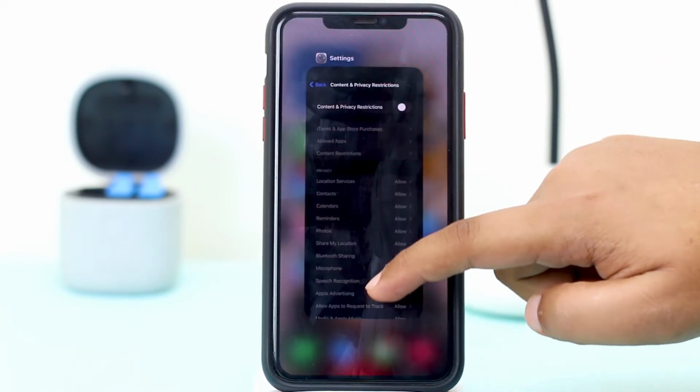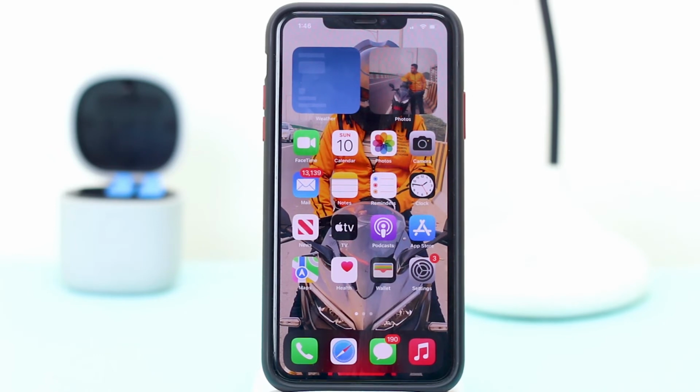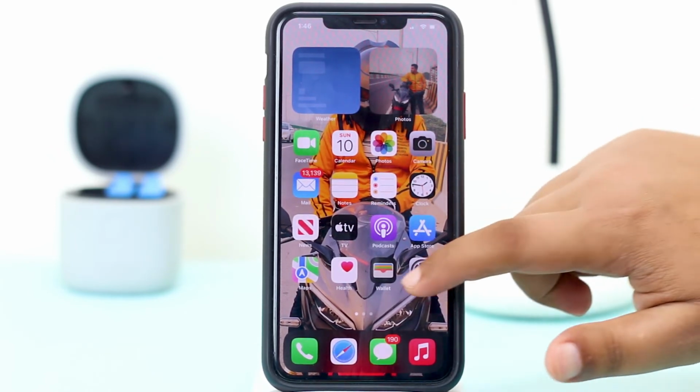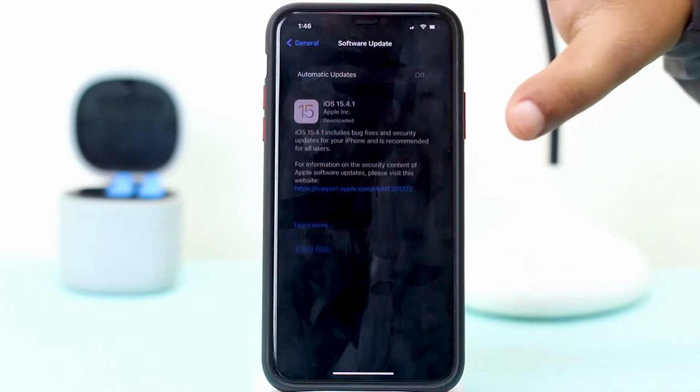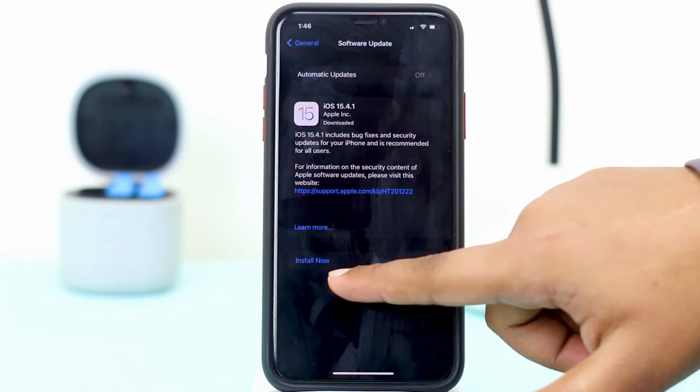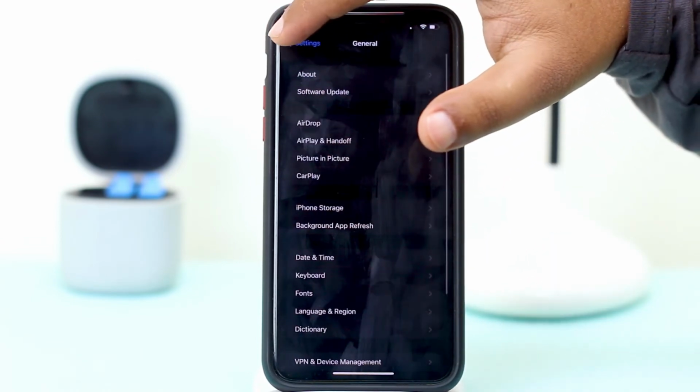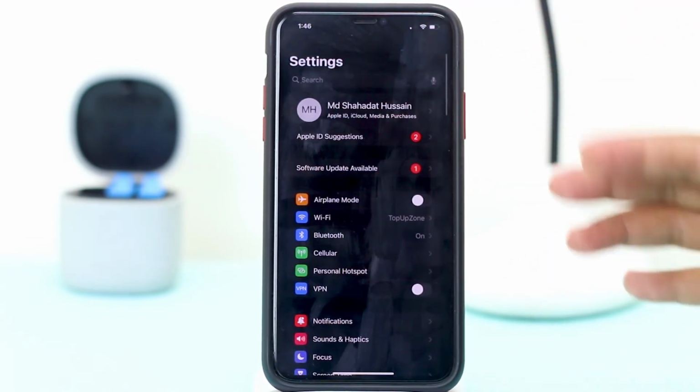And check your network. If you're still facing that problem, then check your iOS update. Here you can see that a software update is available. Just download and install this one. Afterward, your problem will be solved.